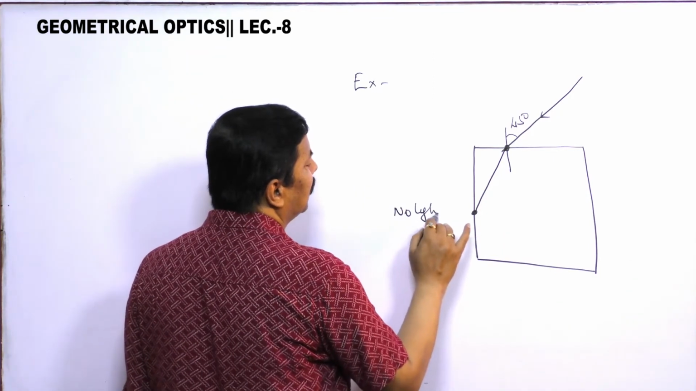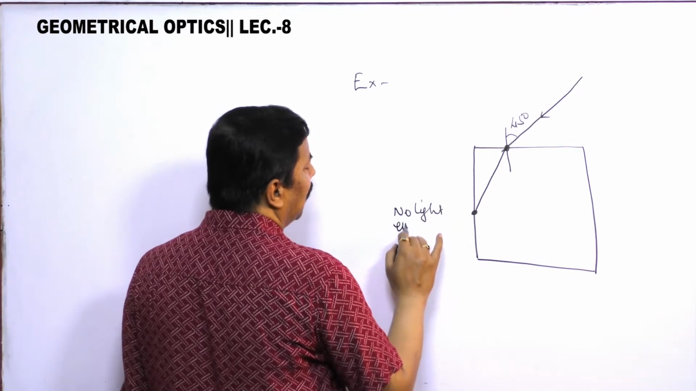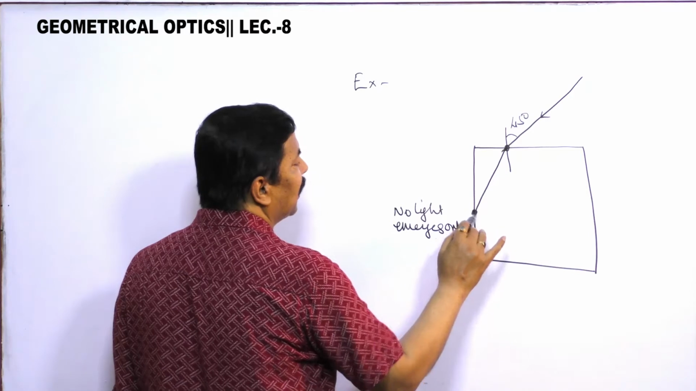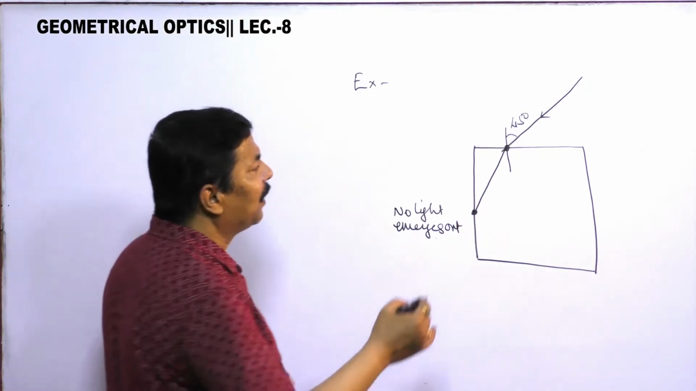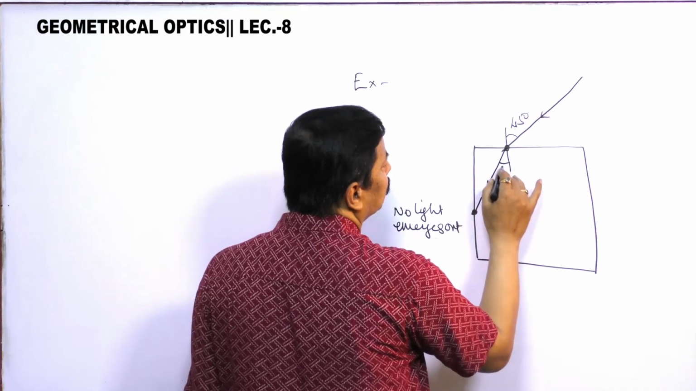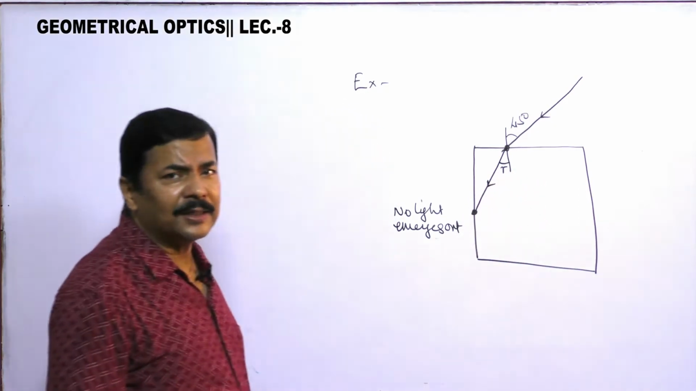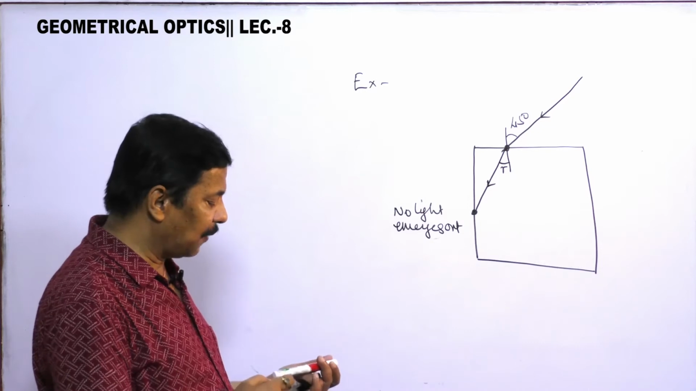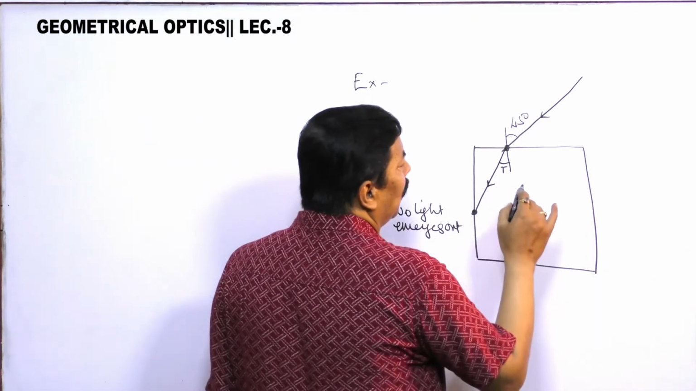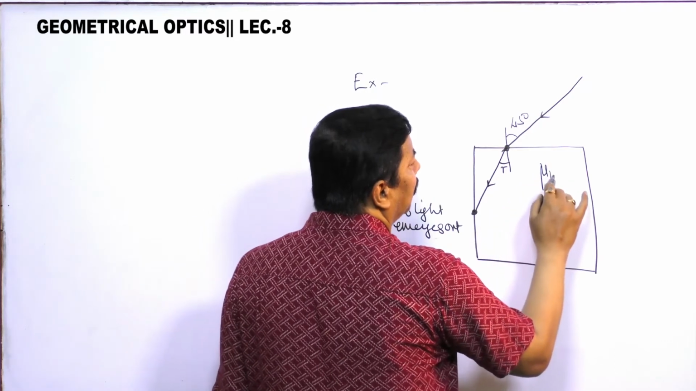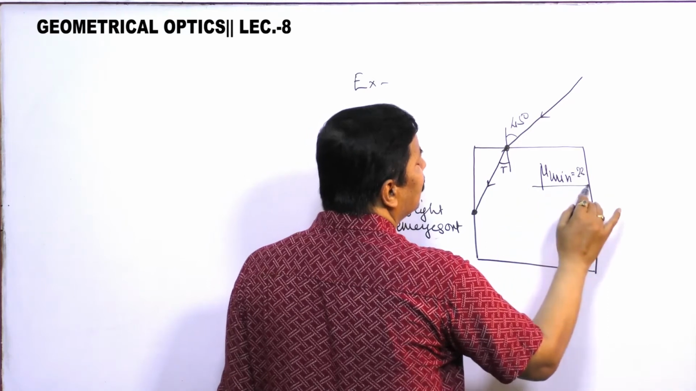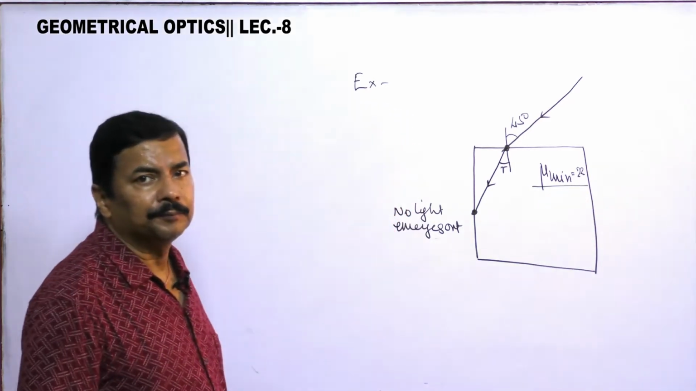No light emerges out at this surface. When no light emerges out at this surface, then they are asking what is the minimum value of mu so that this condition is satisfied.